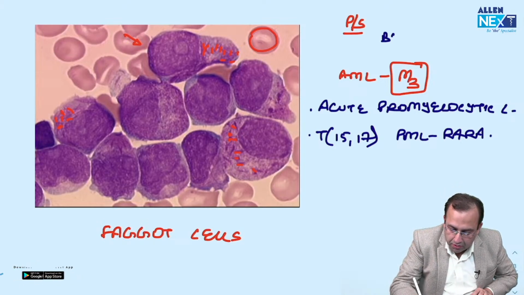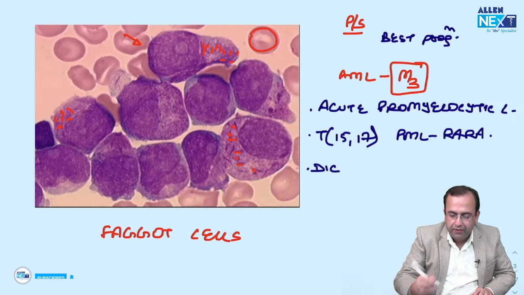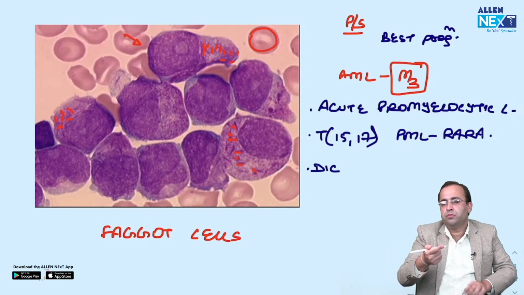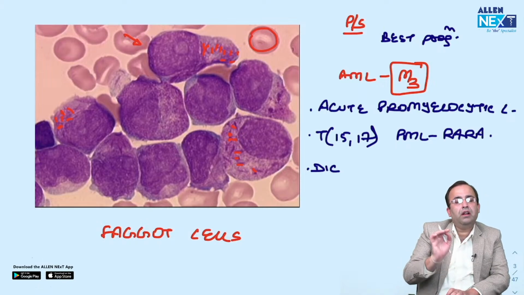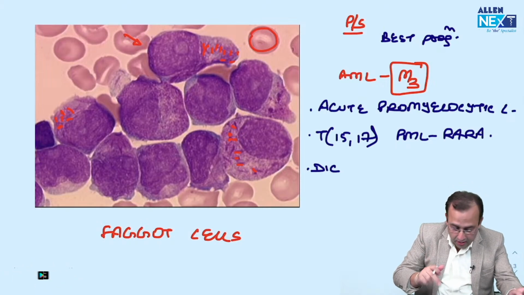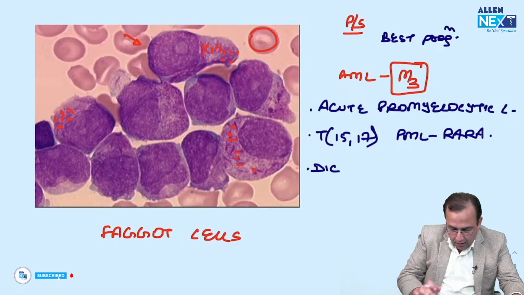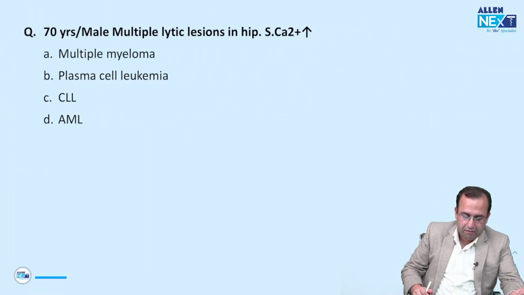It is the best prognostic AML, AML-M3. Which is the most common cause of death in M3? DIC. So I can rephrase this as: DIC is most common in which AML? AML M3. Next, this was last year's FMGE exam question. Exactly this image was given.